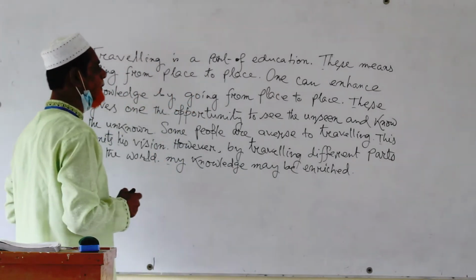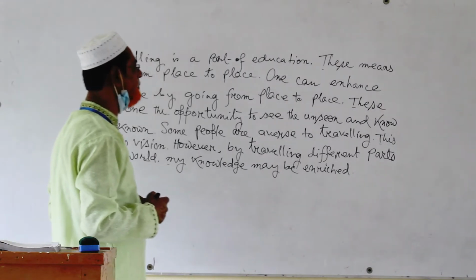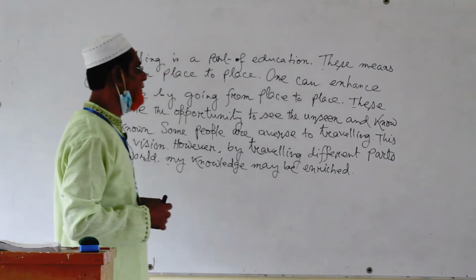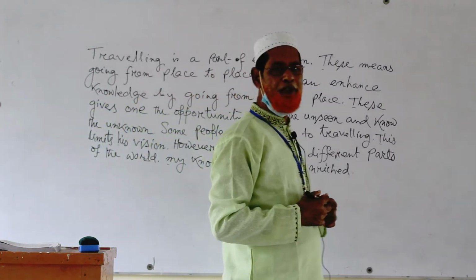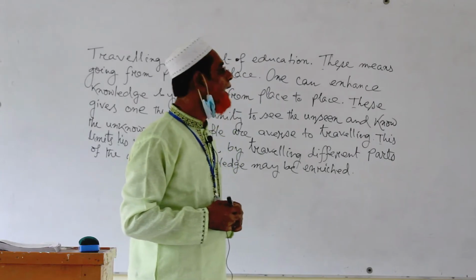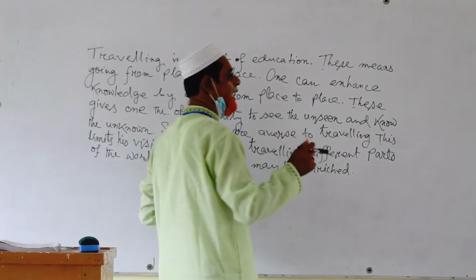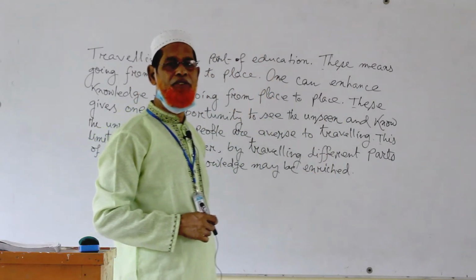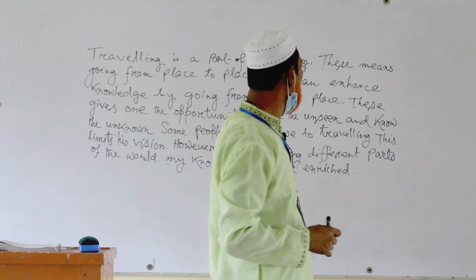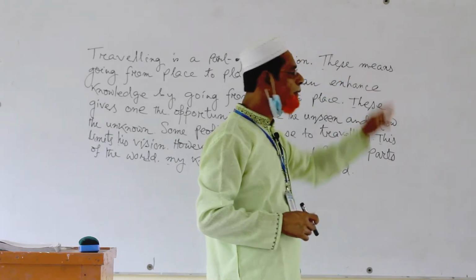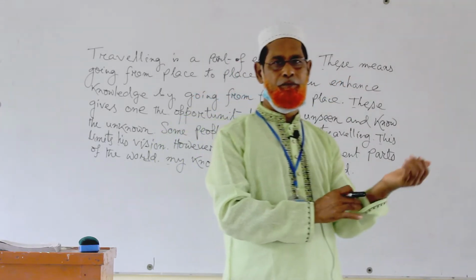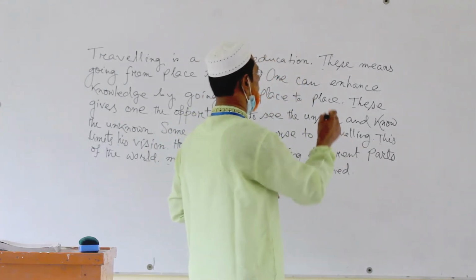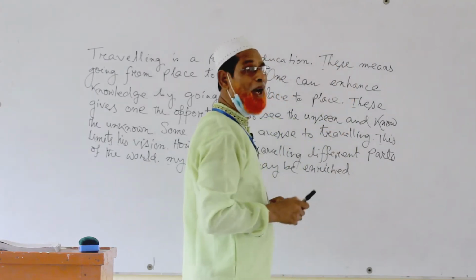Traveling is a part of education. This means going from place to place. Dear students, here you can find a pronoun, this. This is a demonstrative pronoun and singular number, but the verb is in the plural. And we have to know what the word this indicates.